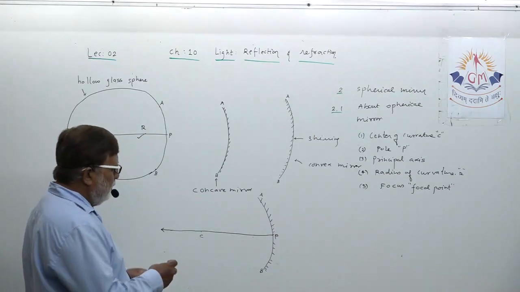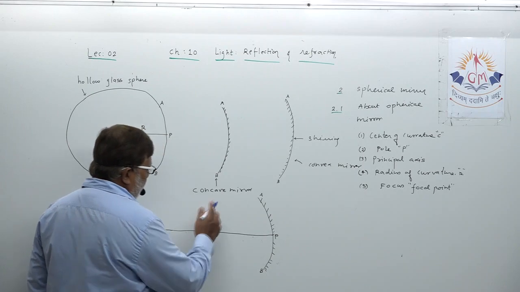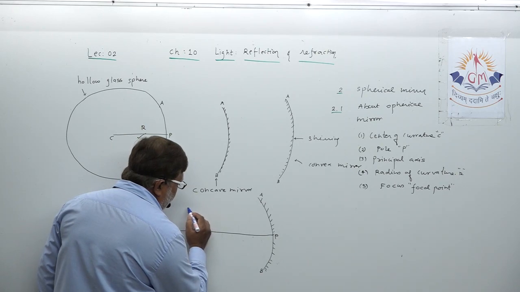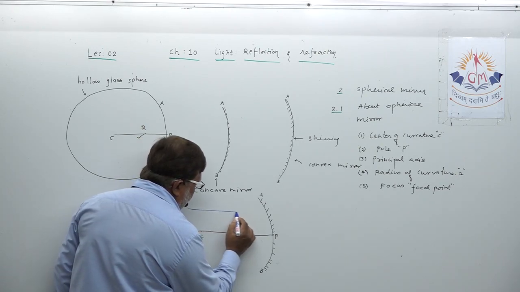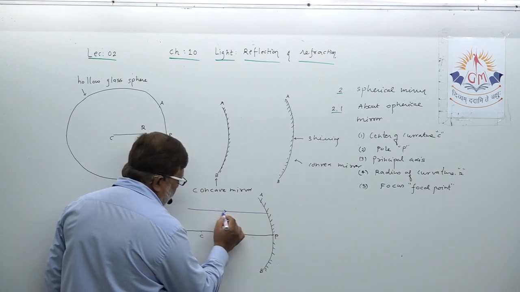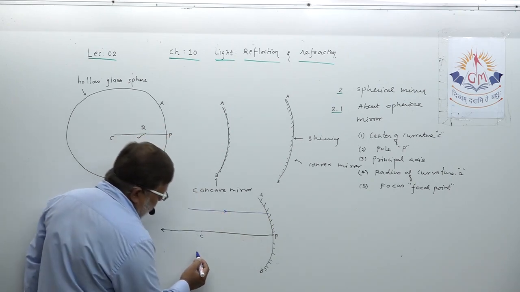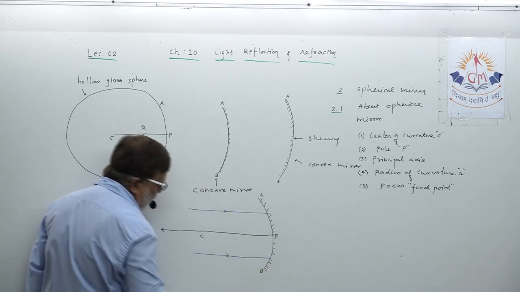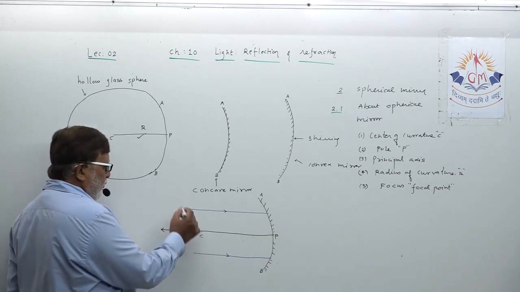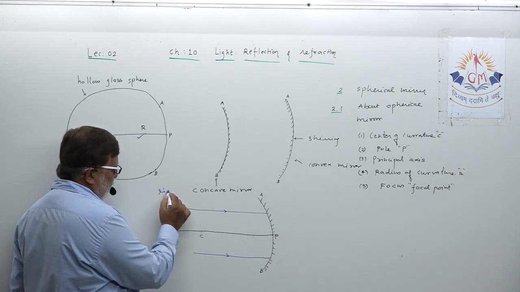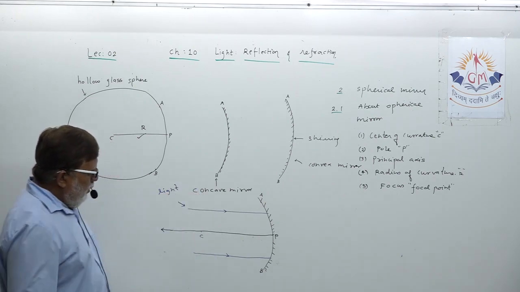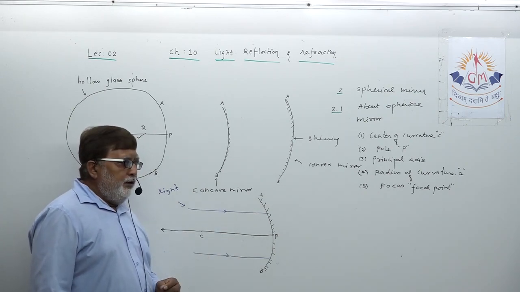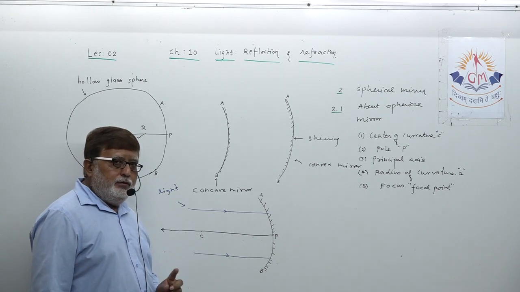One very important thing: if I draw rays of light parallel to the principal axis, this is one ray, this is another ray. Both light rays are parallel to the principal axis and become incident on the mirror.